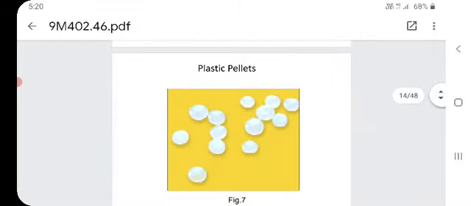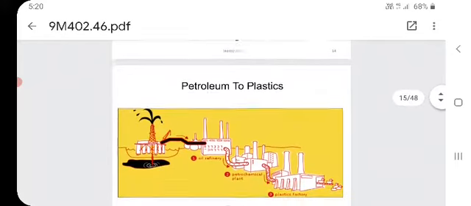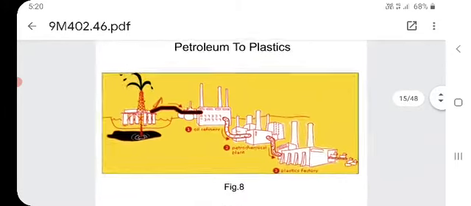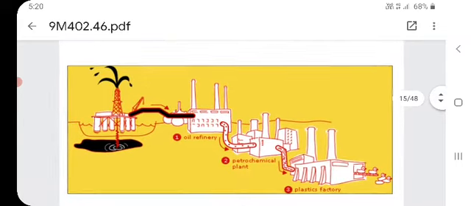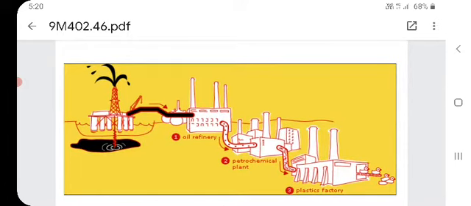Plastic pellets: see in the figure, you are seeing the plastic pellets. That means the raw material for plastic. So, petroleum to plastics. This is a complete diagrammatical representation. From the sea, what will we get? We will extract crude oil. The crude oil is sent to the oil refinery. The oil refinery is a place where the oil gets refined, either into diesel or petrol. From the oil refinery, the crude oil will enter the petrochemical plant.